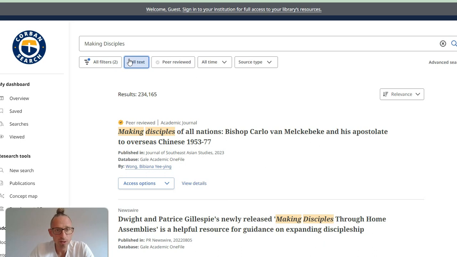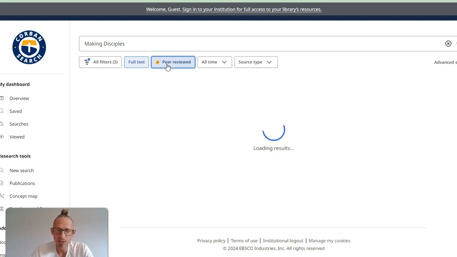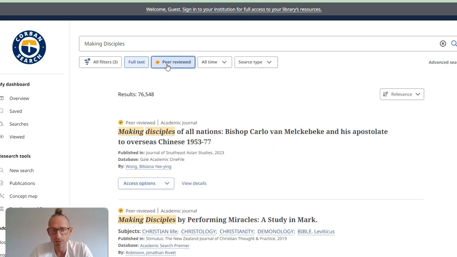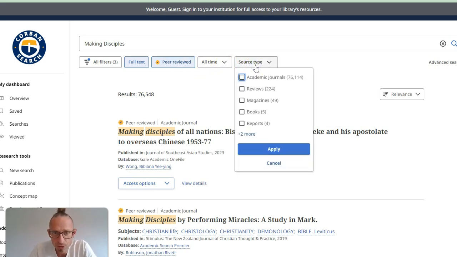If we're doing scholarly work, and I think for classes at Corban, we want to click peer-reviewed. This means that it's not just somebody's blog post or something that's not really credentialed. We want that. And then source type is important too. We want academic journals. You probably don't necessarily want books unless you're using Corban search in the library and you're trying to find a book to check out. But for this video, we're focusing on journals. Reviews, that could be a book review. That might be useful for your research, but probably not for the classes to which I would assign looking for scholarly journals. So I'm just going to apply that.